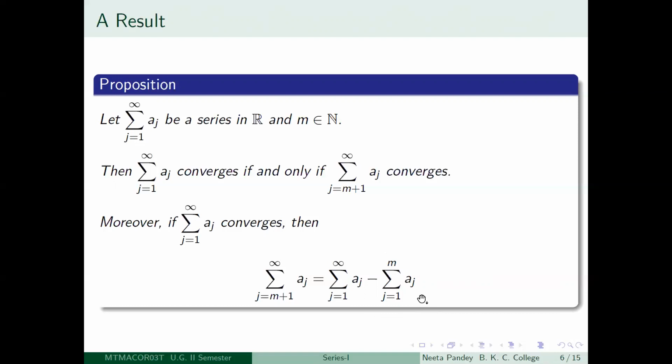So you notice one thing here, that the sum of the series we are also expressing as summation j equal to m plus 1 to infinity aj.